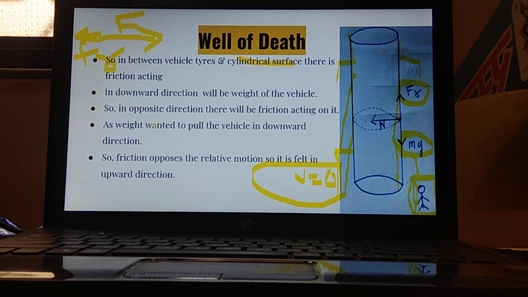As the weight wants to pull the vehicle in a downward direction, the frictional force opposes the relative motion. What does frictional force do? It opposes the relative motion of the vehicle downwards. So frictional force acts upwards, as the weight of the vehicle acts downwards.